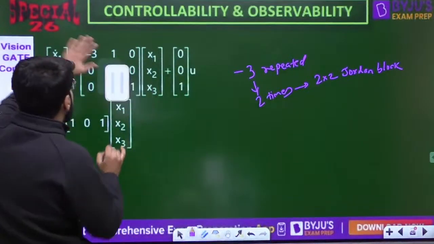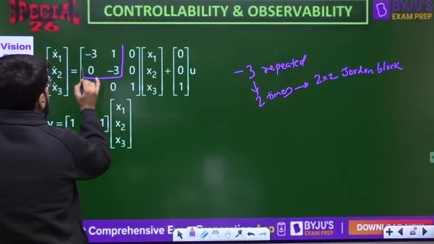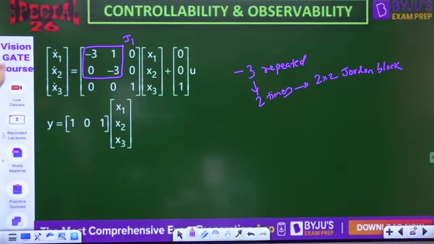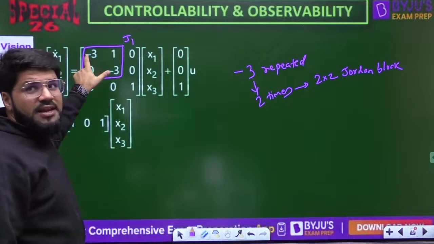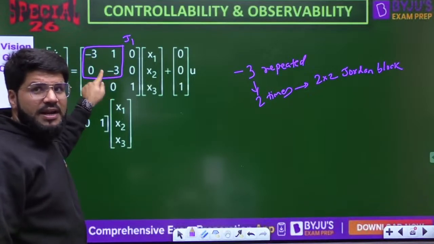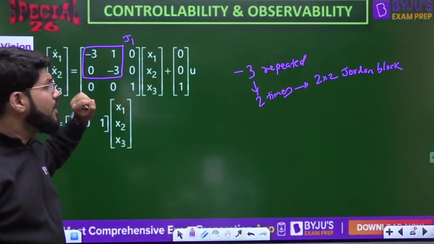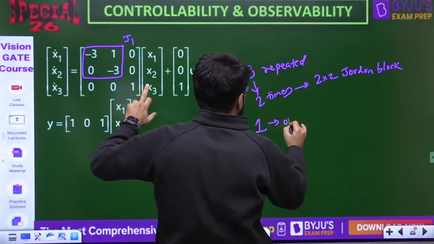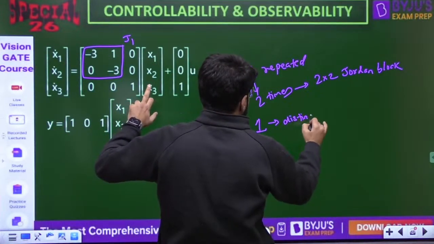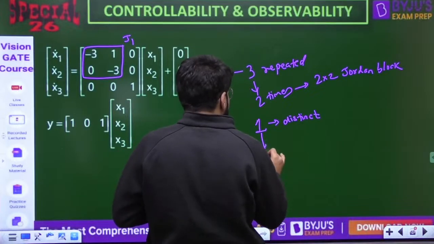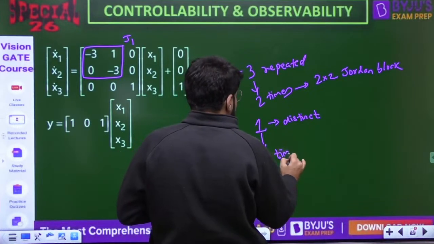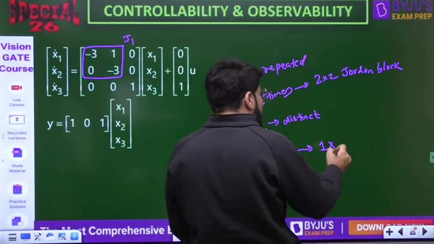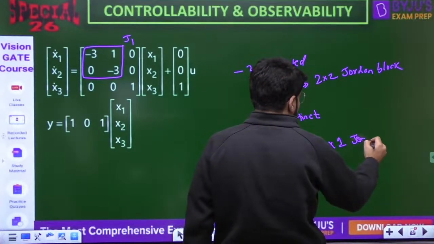What is that 2x2 Jordan block? This is the one. I call it J1. One Jordan block contains this eigenvalue -3. It is repeated 2 times and that is why a 2x2 block comes. Now, next, 1. Okay, 1 is distinct. This is not repeated, meaning it is coming only 1 time.